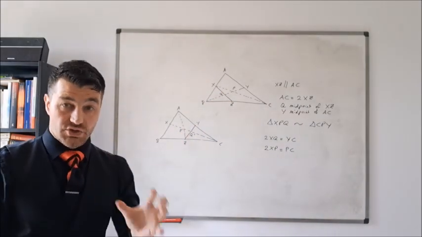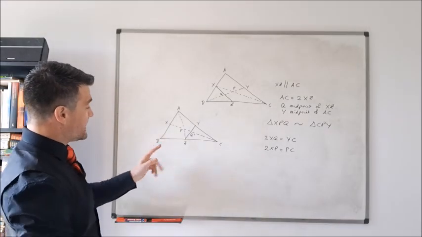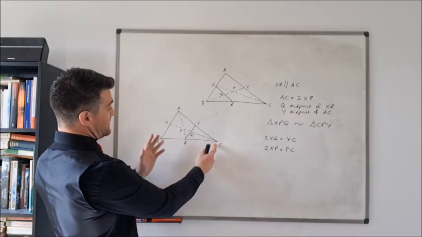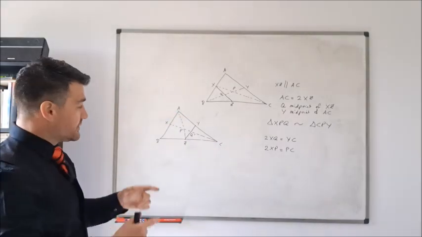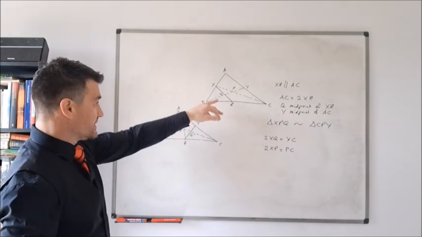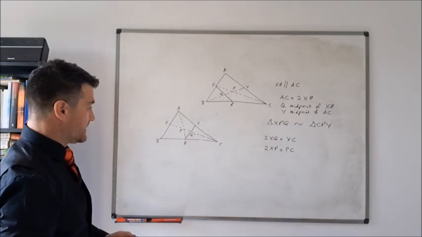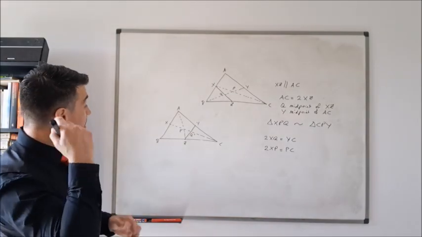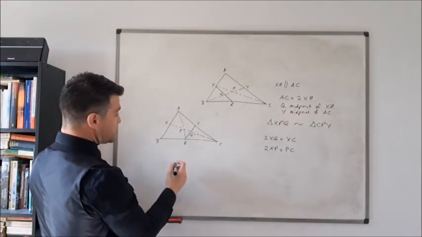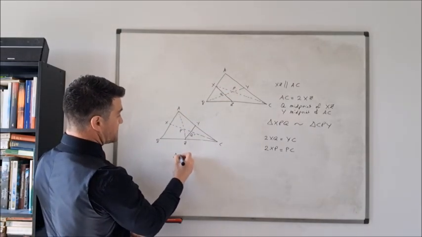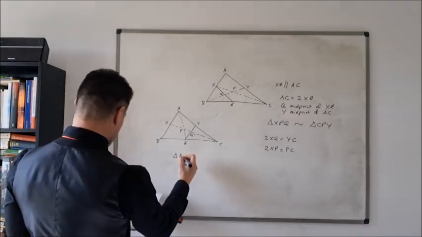I'm assuming, or at least accepting the possibility, that the medians CX and AZ, which do intersect, will intersect at potentially a different point to that at which the medians CX and BY intersect. Okay, so I can go through a similar line of reasoning here, so that I arrive at the result that the triangle AYQ, is this right?